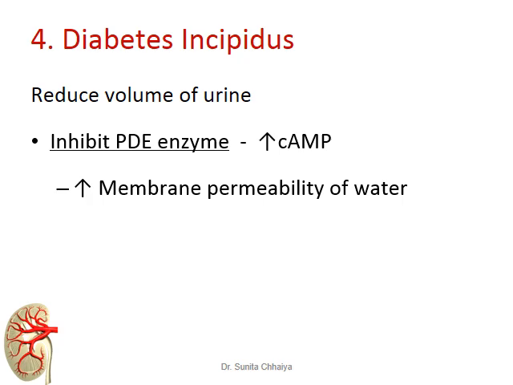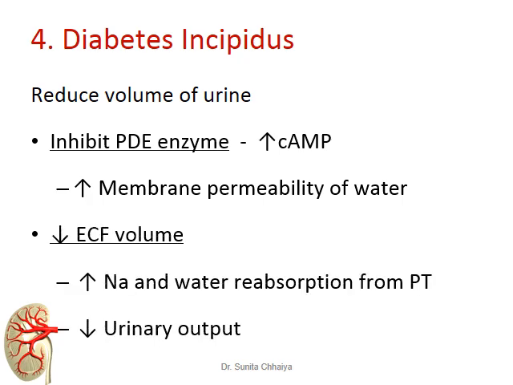Another mechanism is that by their diuretic effect, thiazide diuretics eliminate more fluid from the body. So there is a decrease in extracellular fluid volume. Whenever there is a decrease in extracellular fluid volume, more and more sodium and water is reabsorbed from the proximal tubular cell.